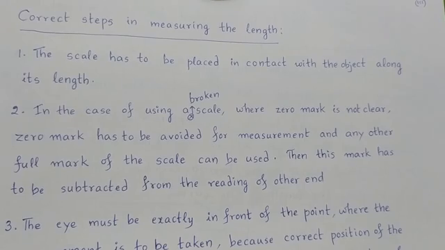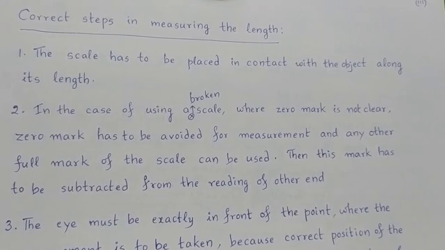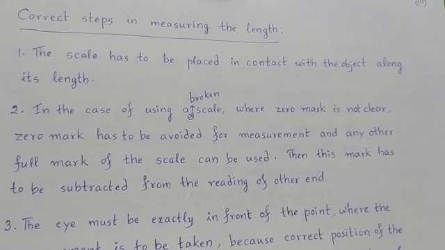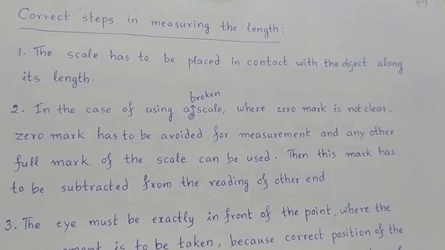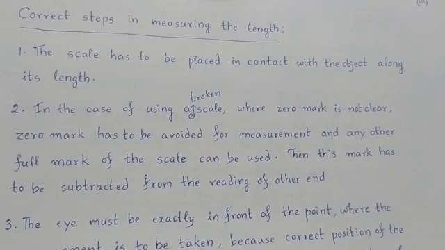How can a student measure the length of a particular box? He uses a scale from the geometry box. This scale has to be placed in contact with that object along its length. This is the first one.